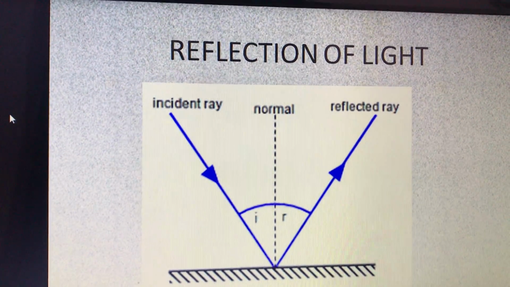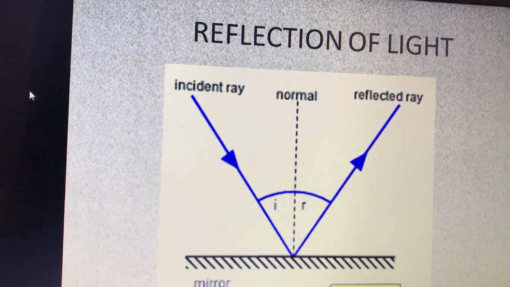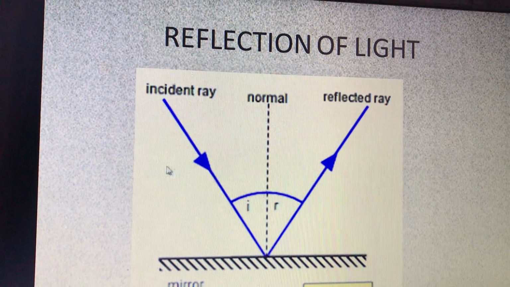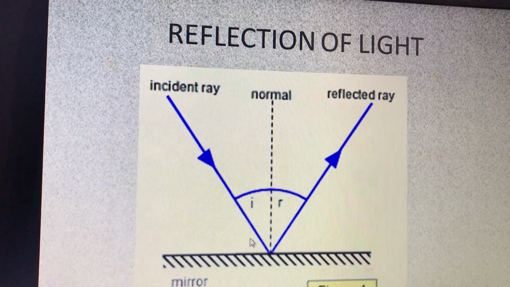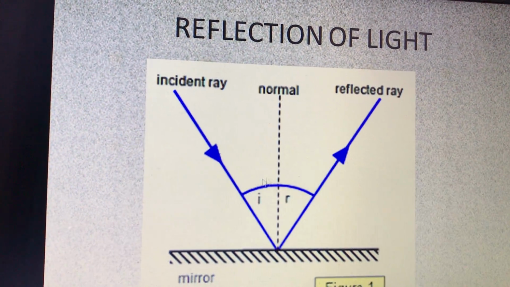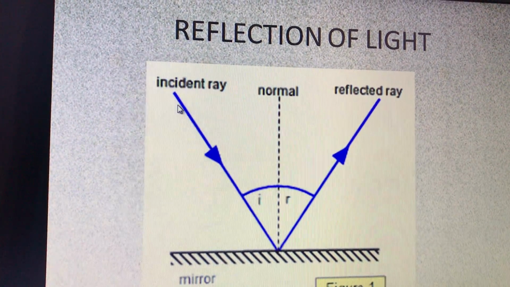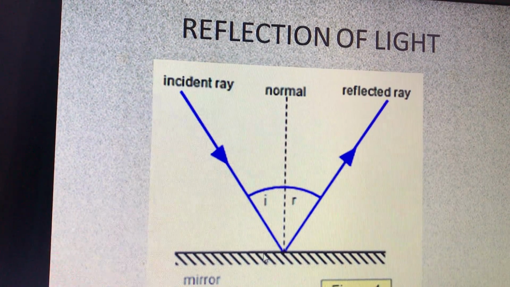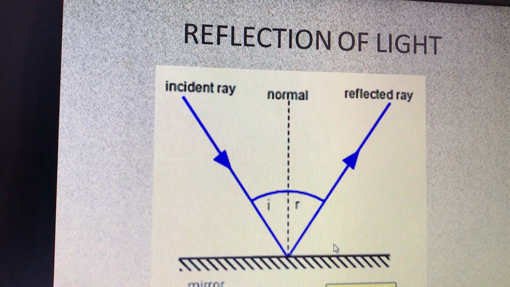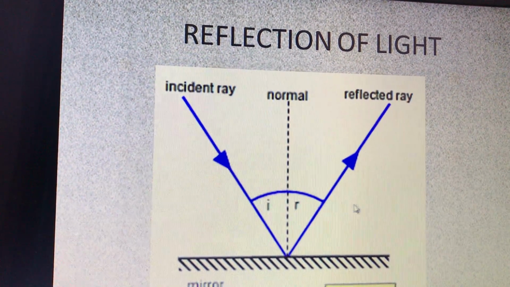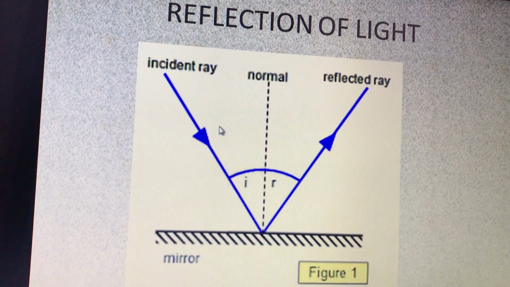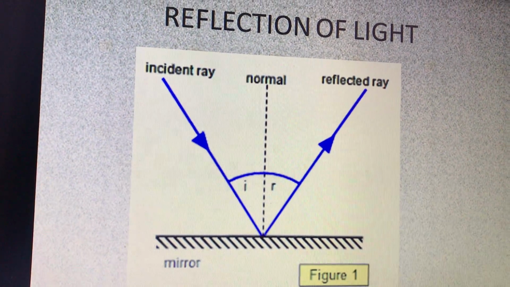So what is meant by reflection? When any light is incident on a surface through which it cannot pass, then it bounces back, right? So this bouncing back of a ray of light when it strikes the interface between two different media is known as reflection of light. Now here I have shown reflection of light by a plane mirror.